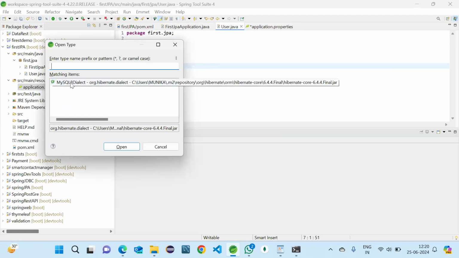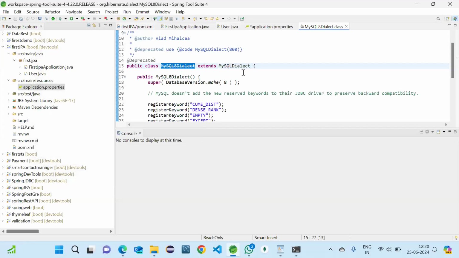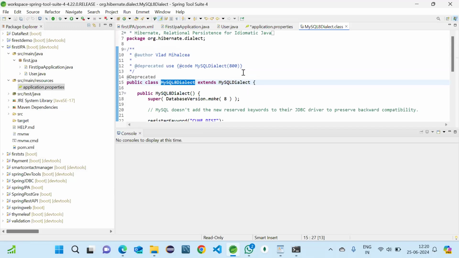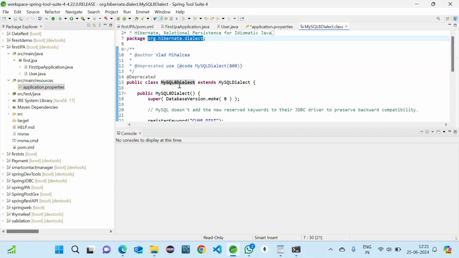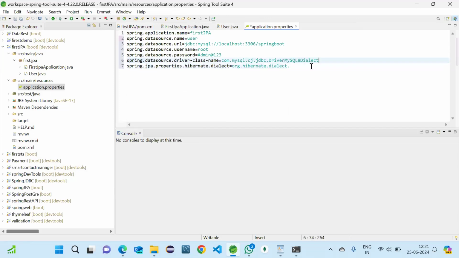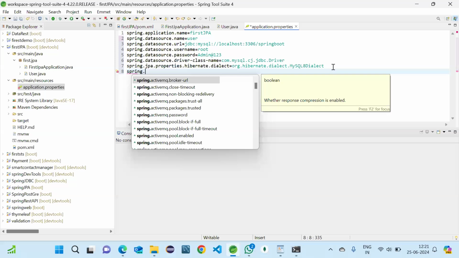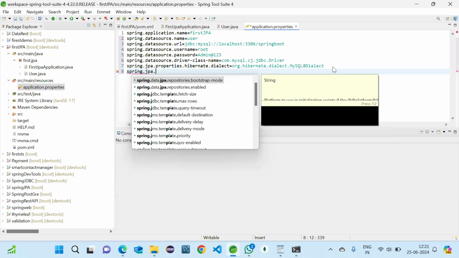This is what I'm going to use. Just open it, copy the package name and then dot class name, similar to the previous things which we did. So that's the dialect name.